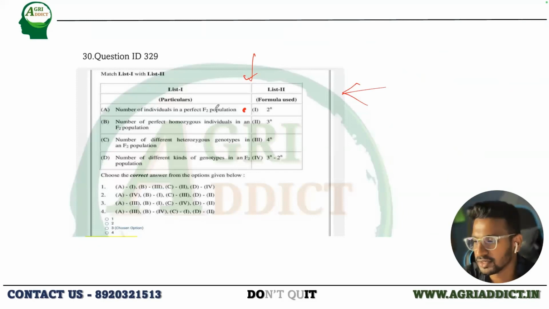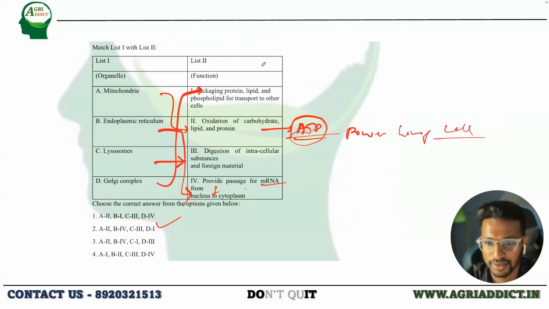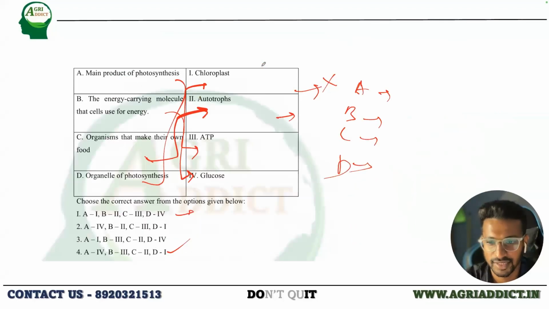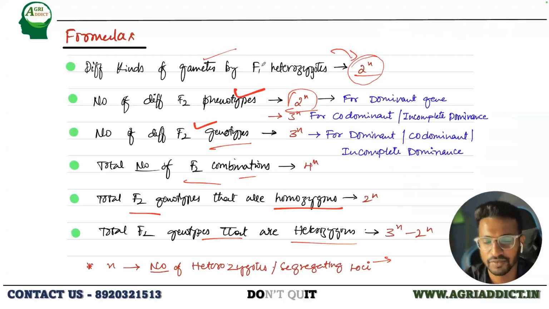Have you taken the screenshot? No. Should I go back again? Okay. Just take a screenshot of it and then compare it with the question.